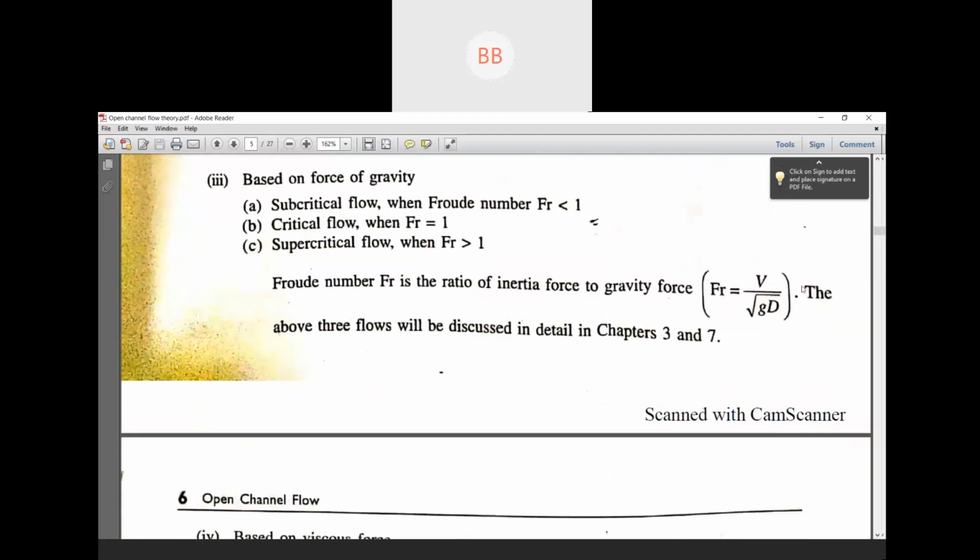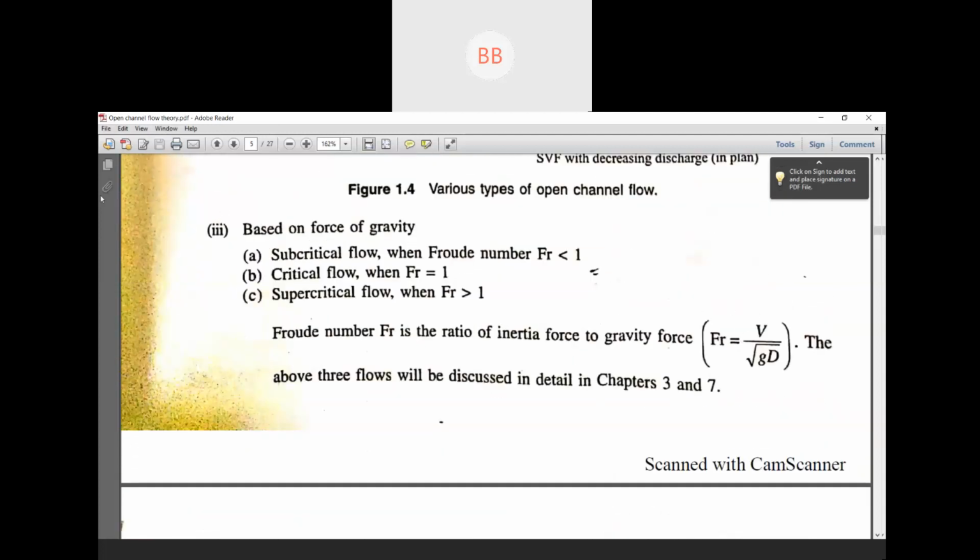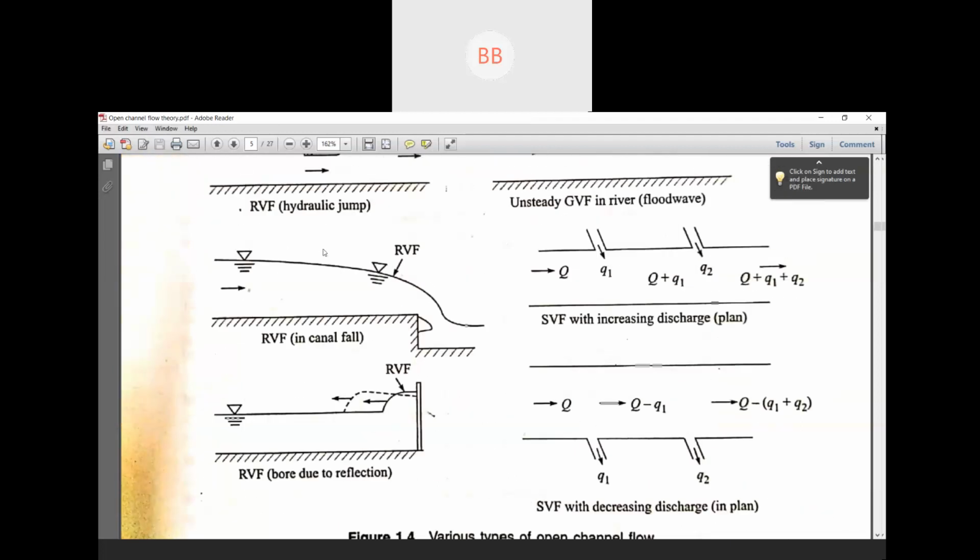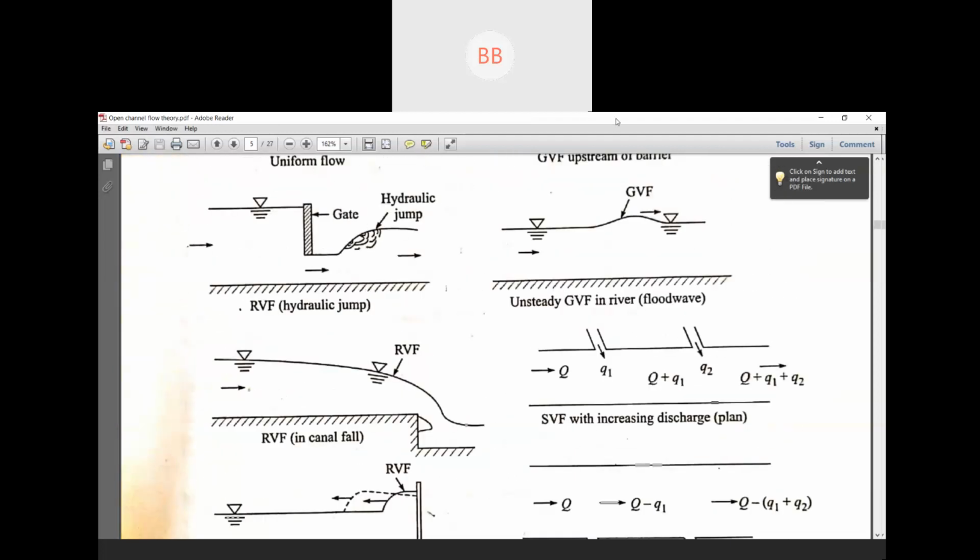If you see the equation for a rectangular channel, Fr = V over root of g D, or you can say root of g y. For a rectangular channel, if you consider D is equal to y, that means your Froude number is inversely proportional to y. If y is less, your Froude number will be more. If y is more, your Froude number will be less.